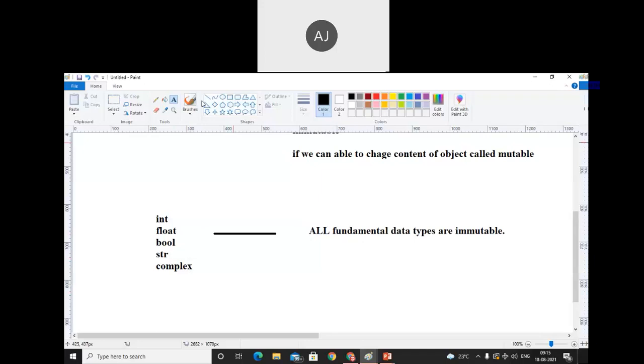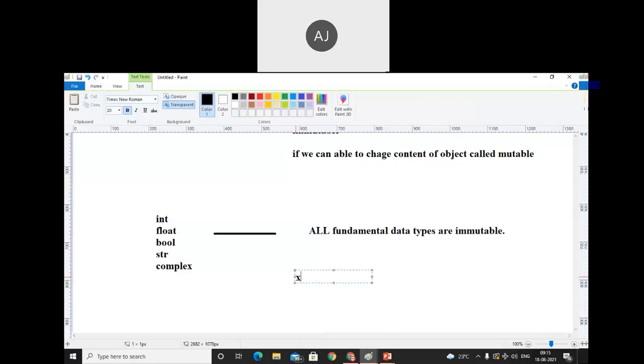Let's take one example. Here I am using x is equal to 10. So we all know what 10 is: 10 is an integer value. What is x? x is a variable. 10 is an object of int type. That means can I modify the value 10? The answer is no.